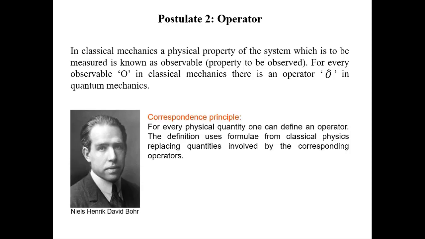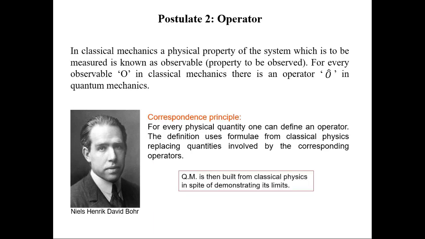According to the correspondence principle, for every physical quantity one can define an operator, and the definition takes help from the formula in classical physics. So quantum mechanics is built from classical physics in spite of altering its limits.